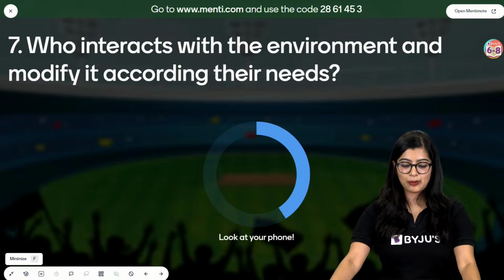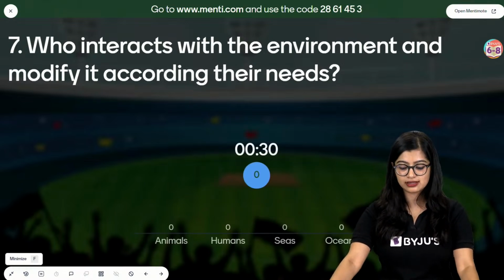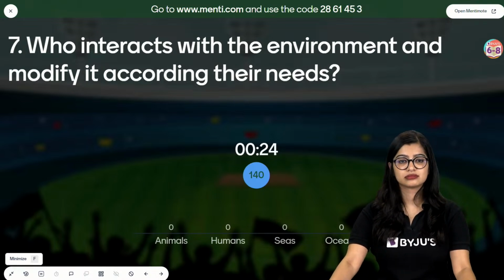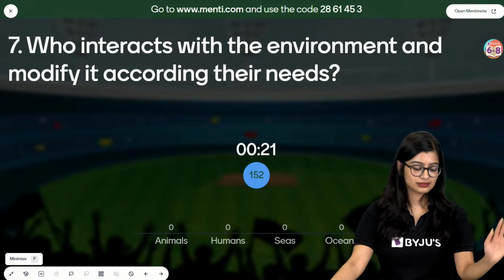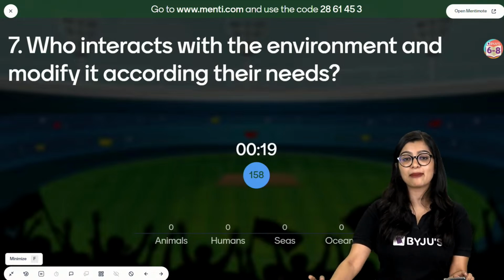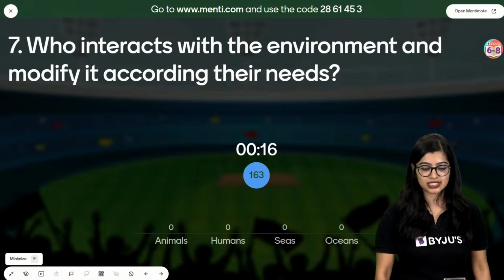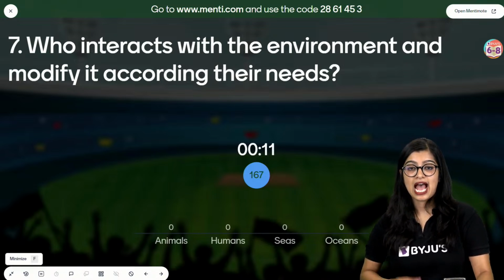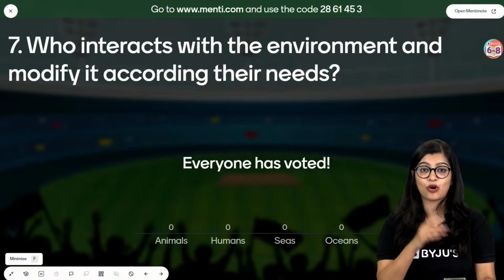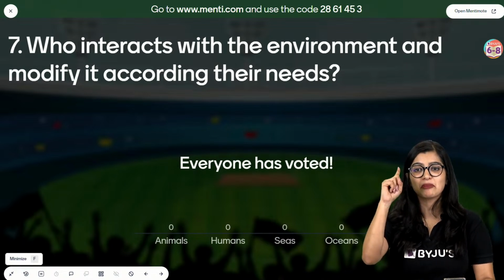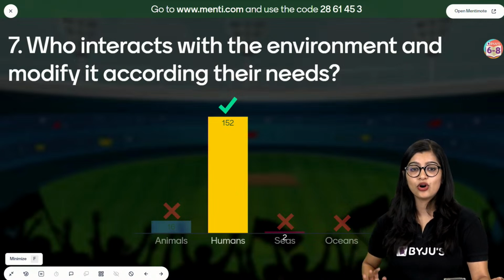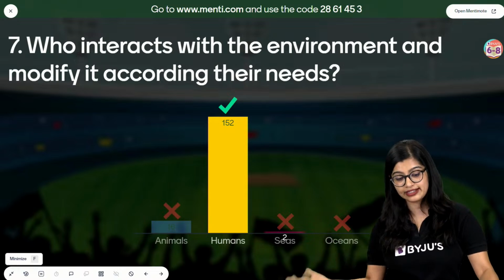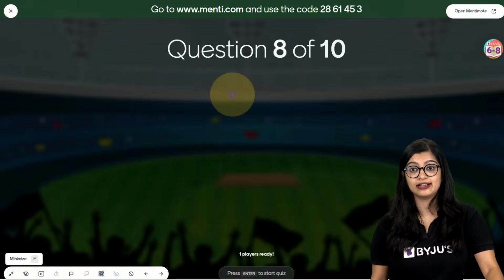Who interacts with the environment and modifies it according to their needs? Animal, human, sea, ocean. This could not be easier. I won't say anything. You are all complaining that ma'am is a Leakosaurus. Ma'am is not letting us be competitive. So now I will not say anything. And this is very important. This question, this topic is important. Ma'am is not leaking. Now everybody's like, ma'am is leaking, ma'am is leaking. Very good. Exactly. Humans interact with the environment and modify it according to their needs, right? And we know that at times it could be destructive.